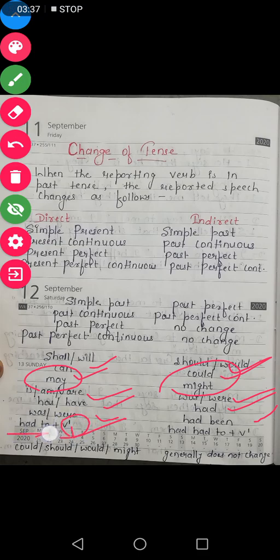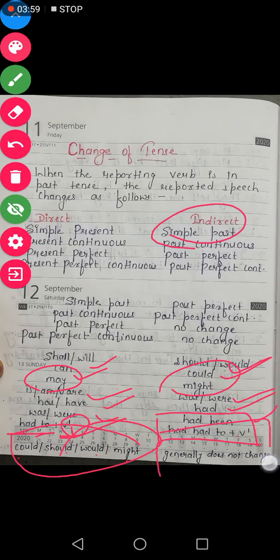So if we have had to plus V1 in the direct speech, then in indirect it will remain had to plus V1. Could, would, should, might, these four words generally do not change; there is no change of tense if we have could, should, would or might in the direct speech.